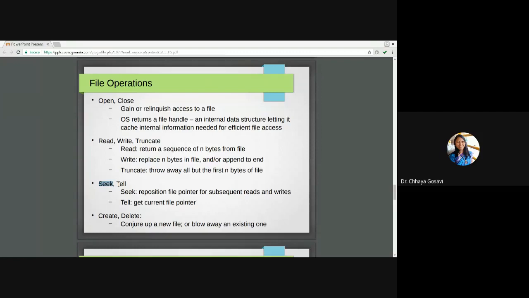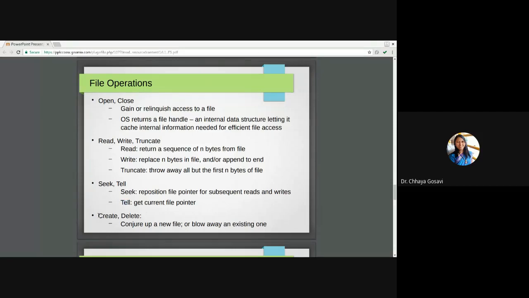And tell will tell you the current pointer, where the file pointer is currently at which location. So it gets the current file pointer; the tell function will give you whether it is pointing to the right record or not. So this is used to access a particular position in a file.